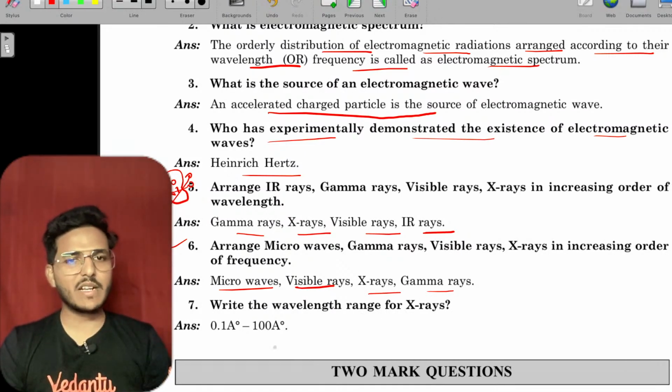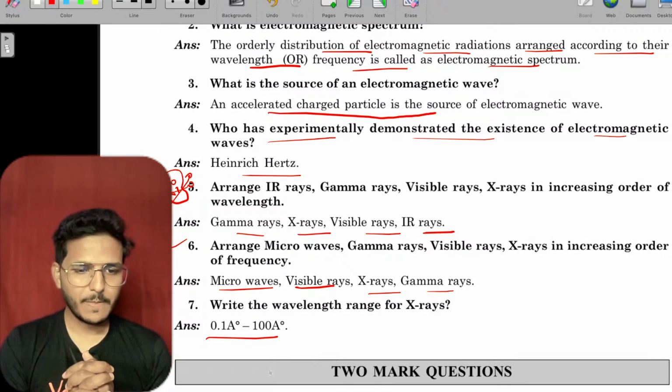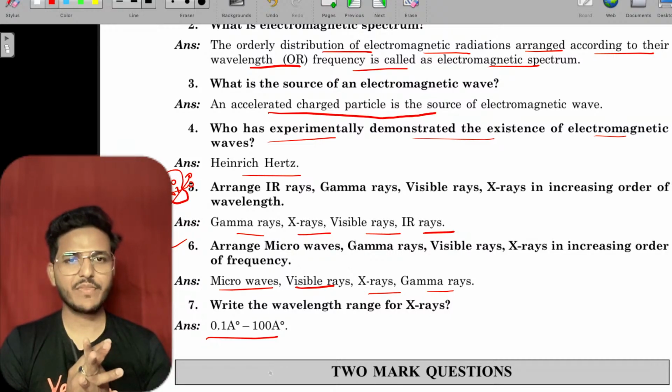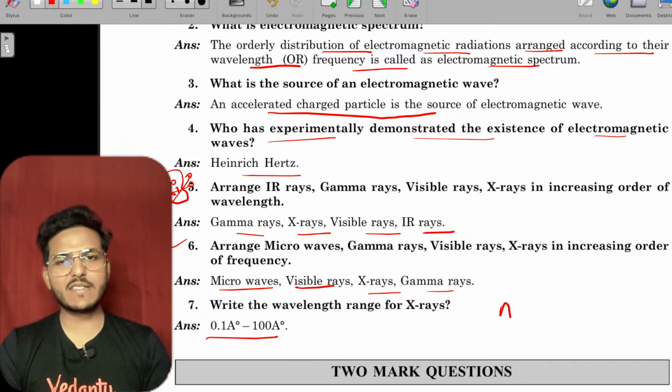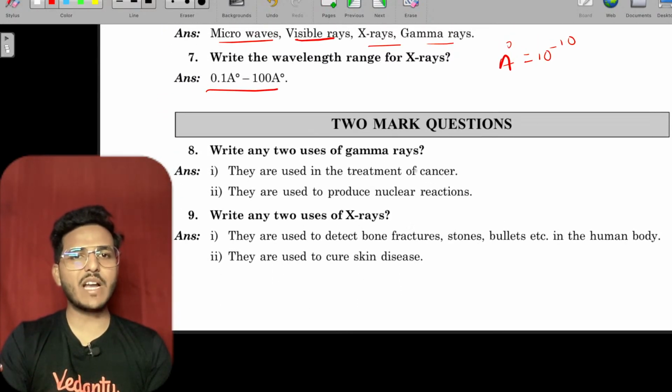Write the wavelength range of X-rays, that is 0.1 angstrom to 100 angstrom, right? And angstrom is basically 10 to the power minus 10 meter. 2 marker: 2 uses of gamma rays. They are used in treatment of cancer, produced in nuclear reactors.